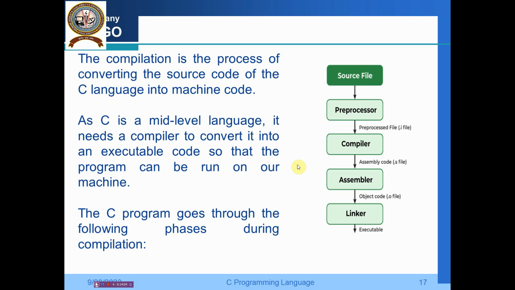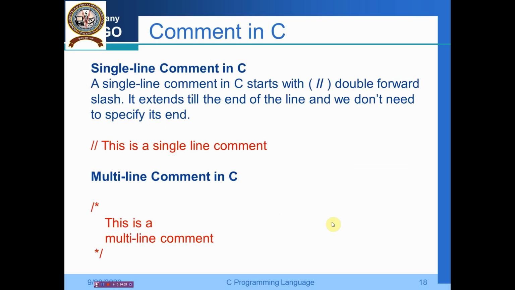The C program goes through the following phases of compilation. You see here, what is the source code. In the source code, then we go for the preprocessor, the preprocessed file with the .i extension. Then we go for the compiling, that means it is converted to assembly code with the .s file. Then we go for the assembler, it converts to the object file, the .o file, then the linker, and you go for the execution. So these are the phases during which the compilation process takes place.